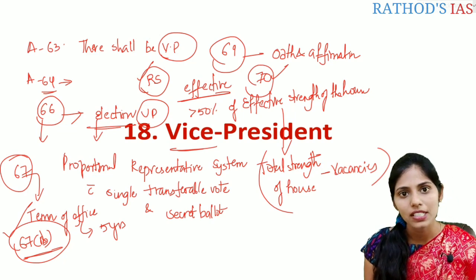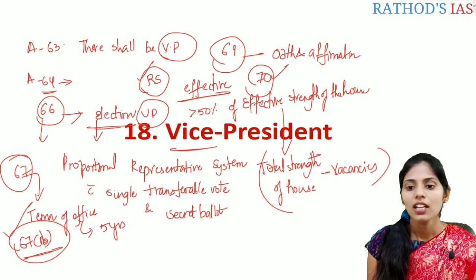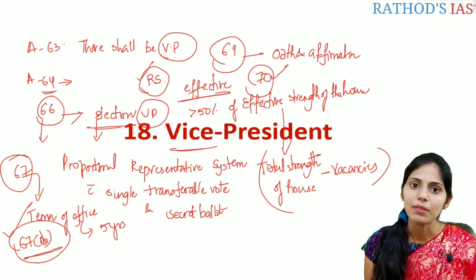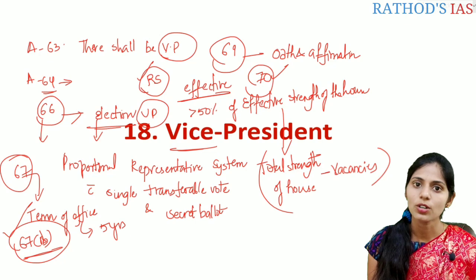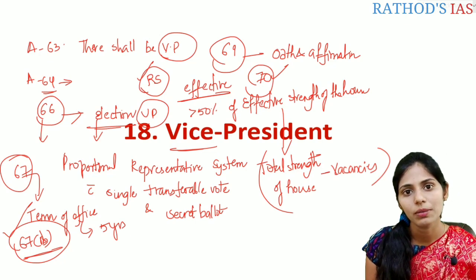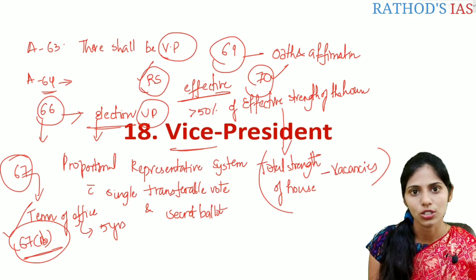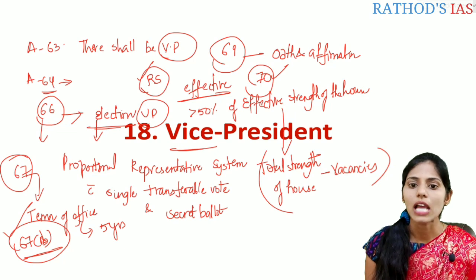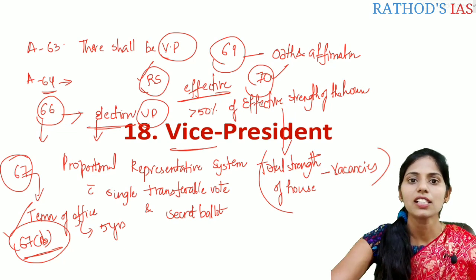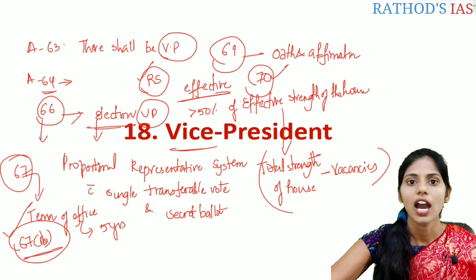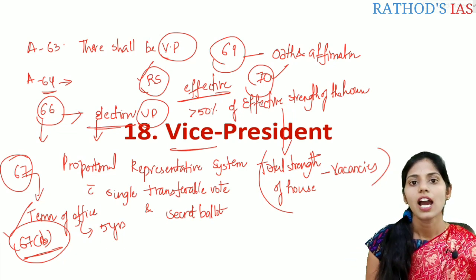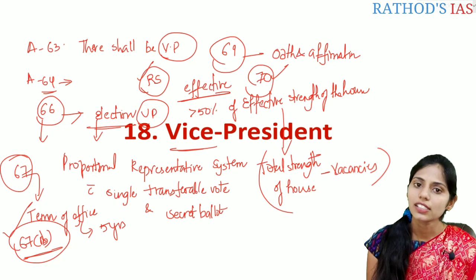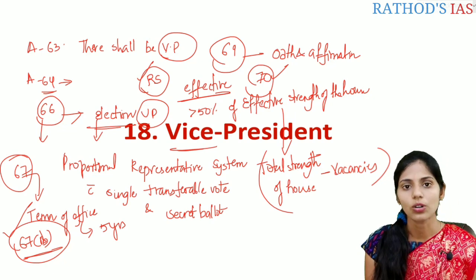If the Vice President post is also vacant, then it can be occupied by the CJI, that is the Chief Justice of India. And if the CJI is also absent or vacant, then the post will be taken up by the senior most judge of the Supreme Court. So this is about Article 70. In this lecture, we discussed Article 63, Article 64, Article 66, Article 67, Article 69 and Article 70 of the Indian Constitution.